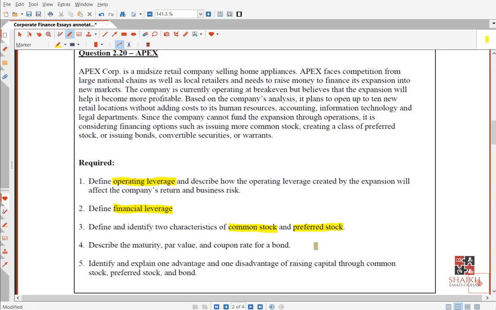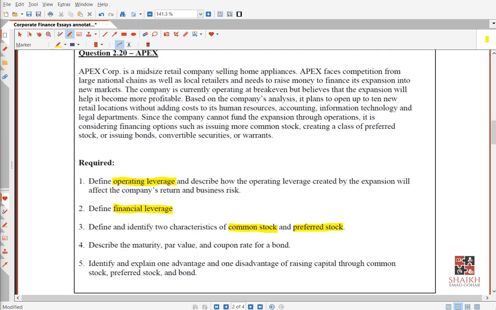In liquidation, when the company closes down, they will get their right first, after the creditors but before the common stocks. Getting the story, everyone? So my friends, this is your requirement number 3. Very simple.